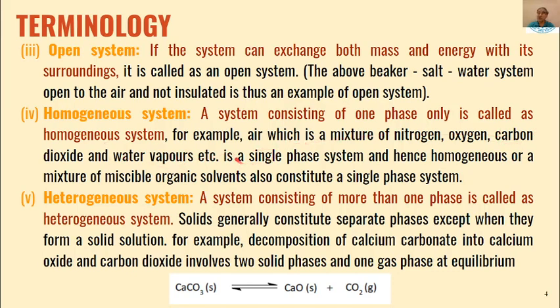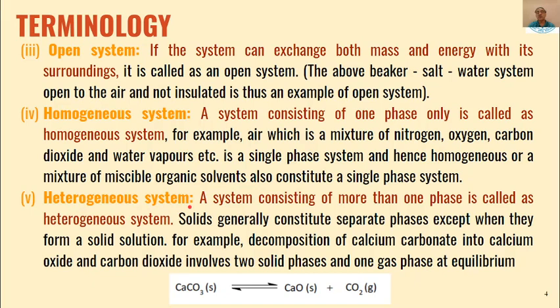But this is a single phase system. And because it is a single phase system, it is a homogeneous system. So all the components are present in the same phase, that is all are gases, so only one phase, that is why this is called a homogeneous system.